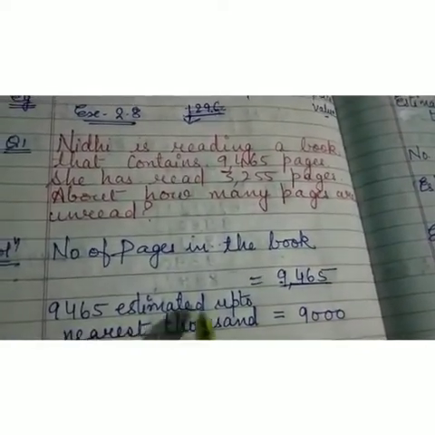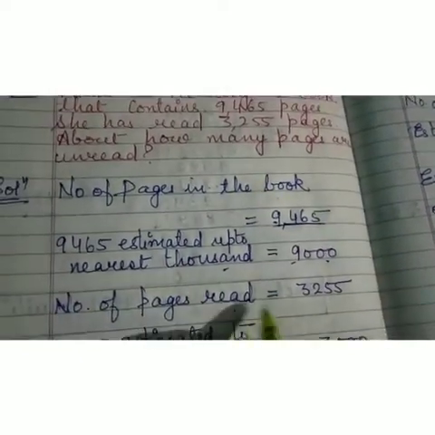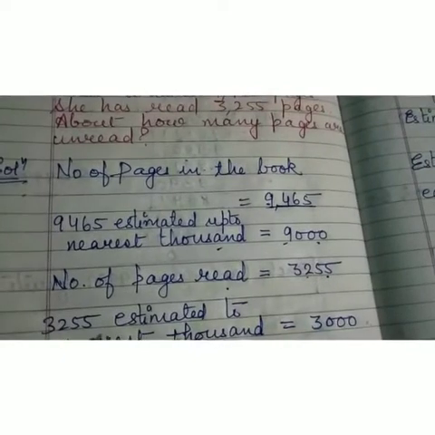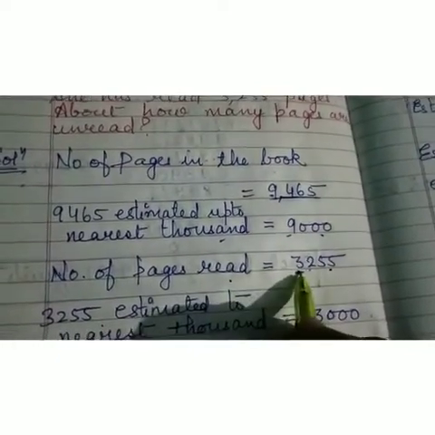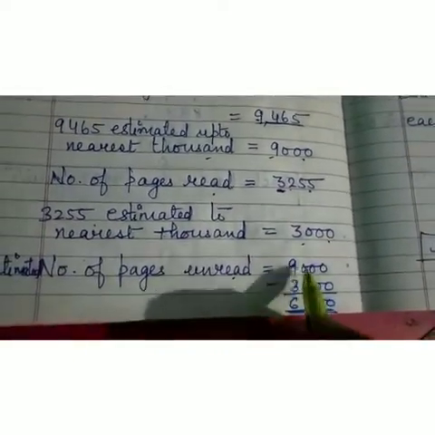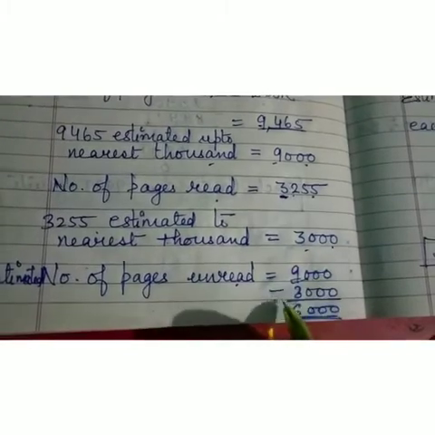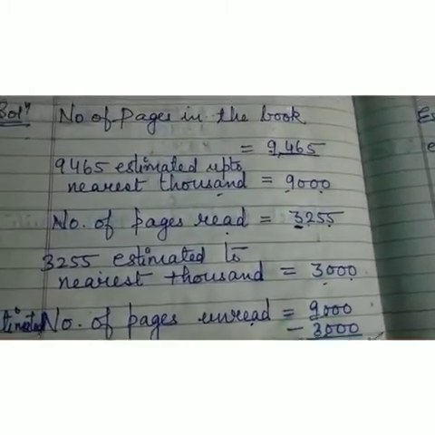So 9465 estimated up to nearest 1000 will get now 9000. Number of pages read is 3255. 3255 estimated to nearest 1000 because the highest place value is 1000 in this number also. It will become 3000. Number of pages unread. That means the total number of pages minus the number of pages read. So you will get 6000 as the answer.